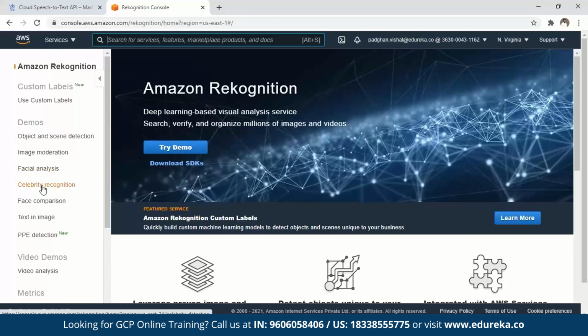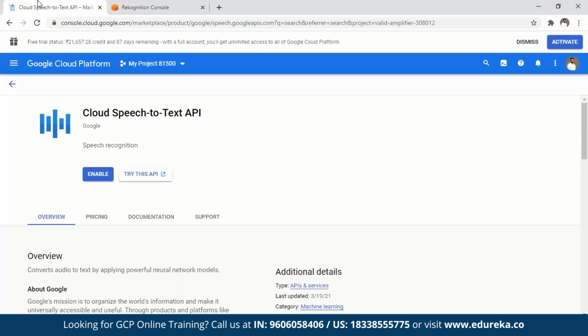So you can compare two images and tell whether they match with each other or not, whether this is a celebrity face and whether Google or Amazon knows it, right? So these are the things that you can do with these APIs that we discussed. These are a few things that you need to look into. There are quite a few things that you can explore when you talk about Google Cloud.